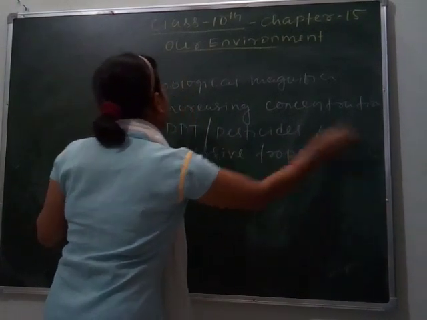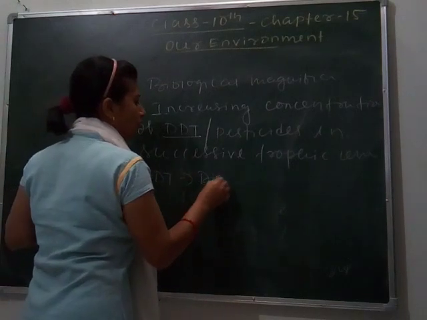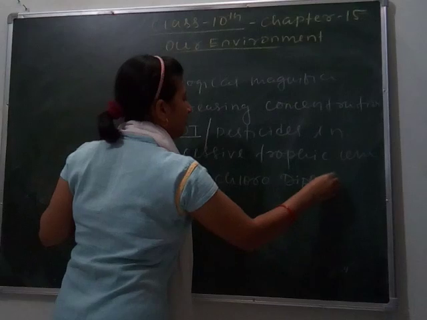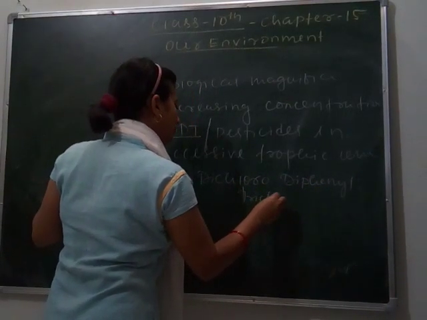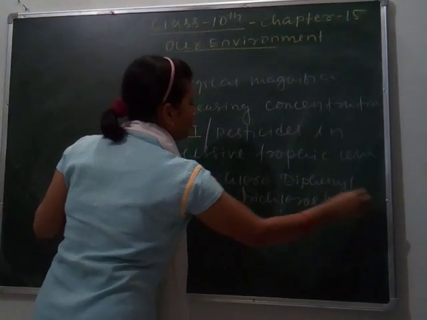This is called biological magnification. Here DDT means diphenyl trichloroethane. This is used as a pesticide.